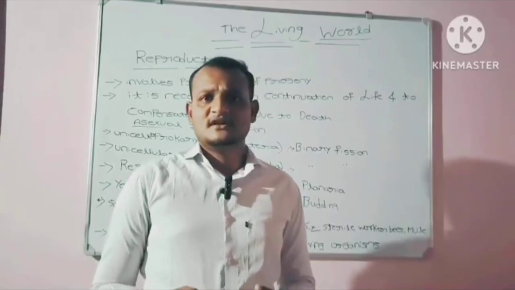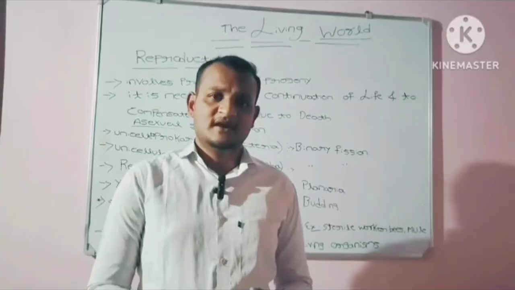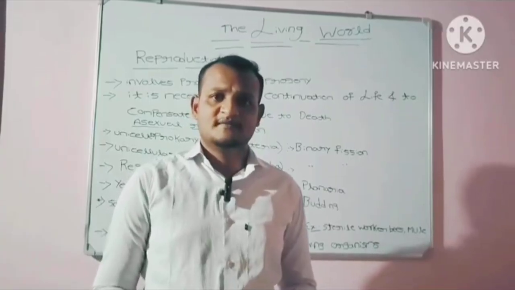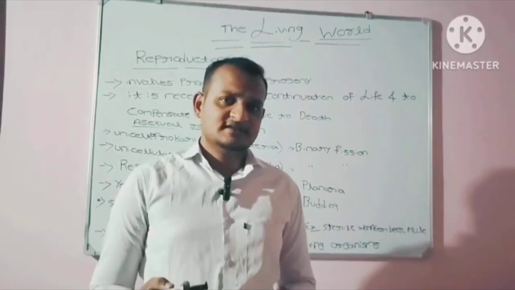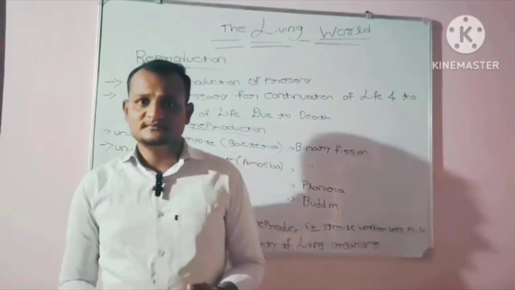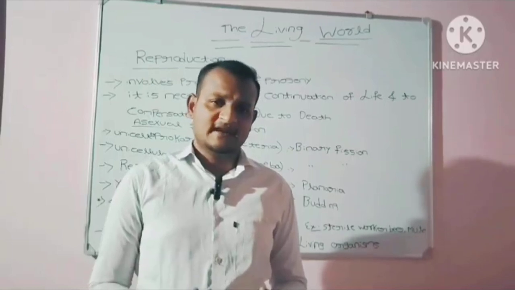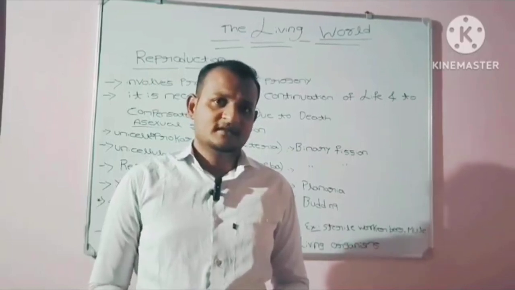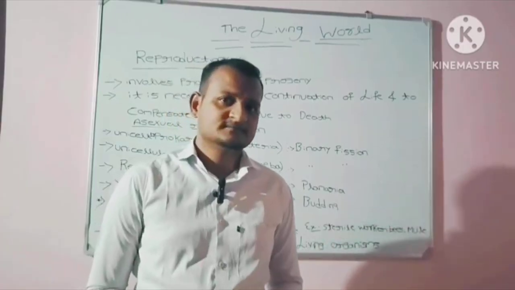The cell division can be mitosis or meiosis, and there are prophase, metaphase, anaphase, telophase. In our upcoming classes, we are going to learn that.